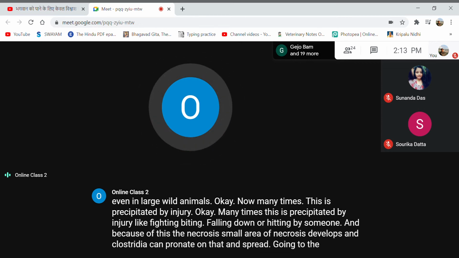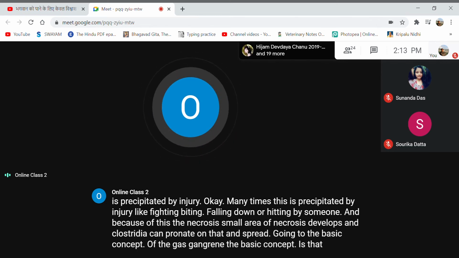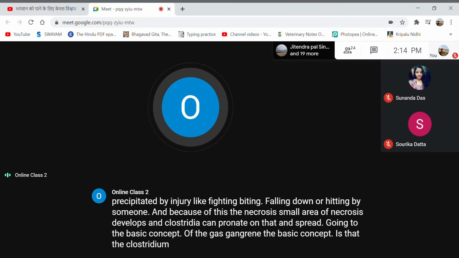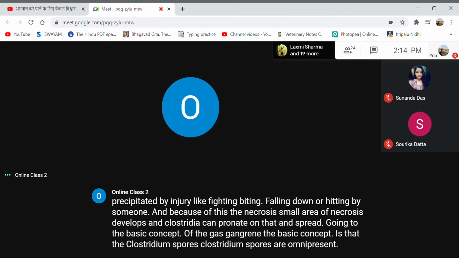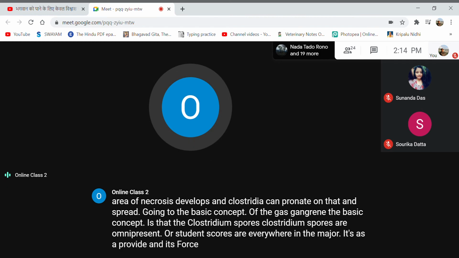Going to the basic concept of gas gangrene, the basic concept is that Clostridial spores are omnipresent. Clostridial spores are everywhere in nature. It's a saprophyte and its spores are found everywhere. And this leads to what?